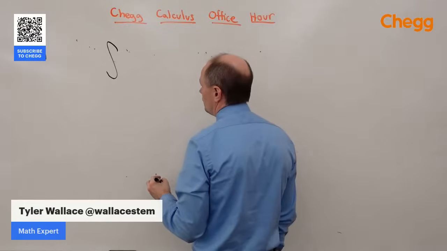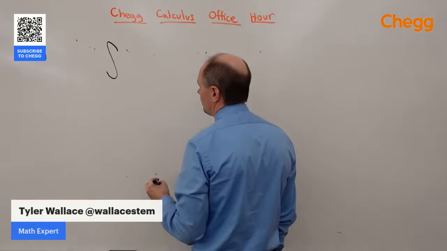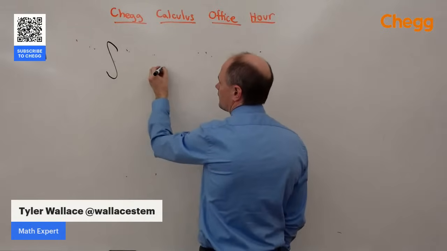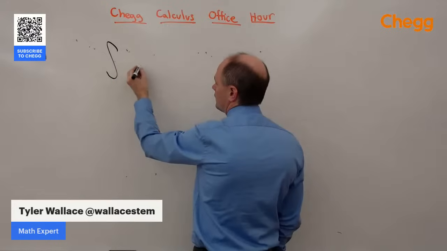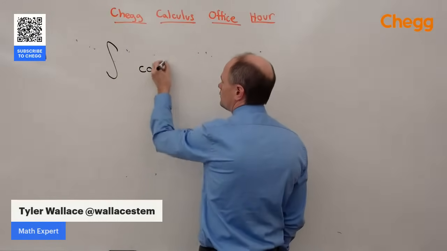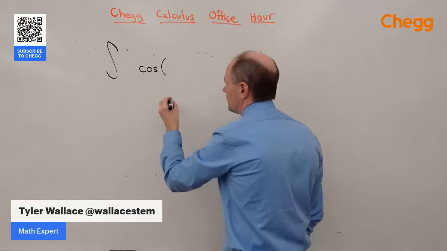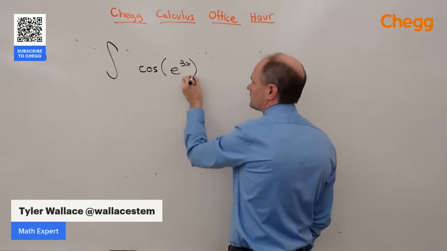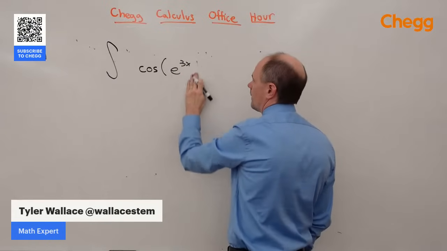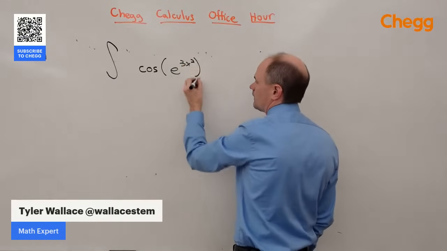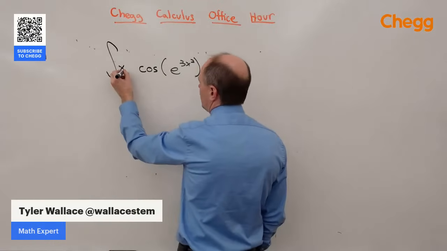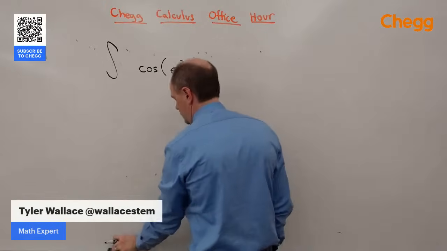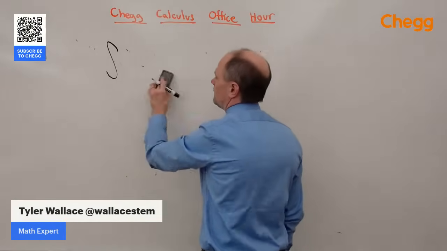Let's do cosine of e to the 3x squared times... these are tricky to make up.